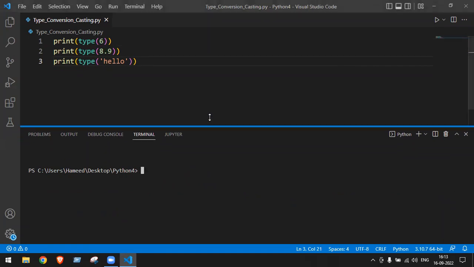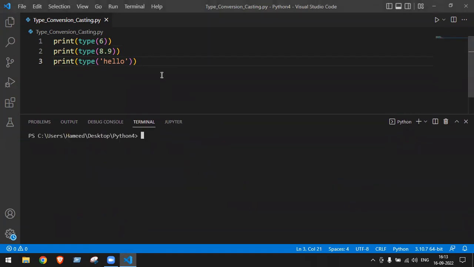Now, can you please tell me the shortcut also for keeping the single line comment? What is the shortcut for keeping the single line comment? Shortcut key I'm asking. Hash is a symbol for representing the single line comment. What is the shortcut? Control plus forward slash or backward slash? Yes, control plus forward slash. So I'll be keeping the comment for line number 1, 2, and 3.